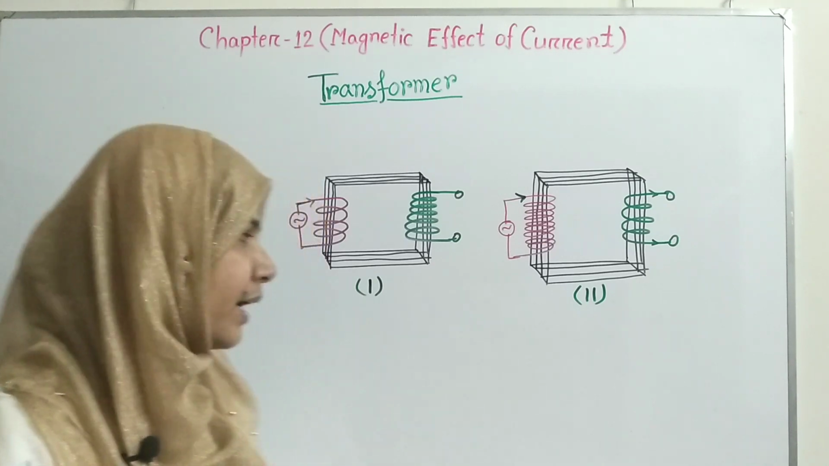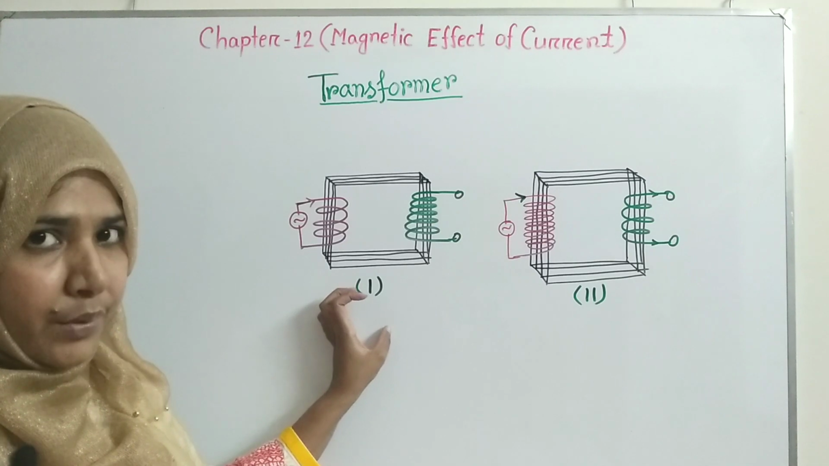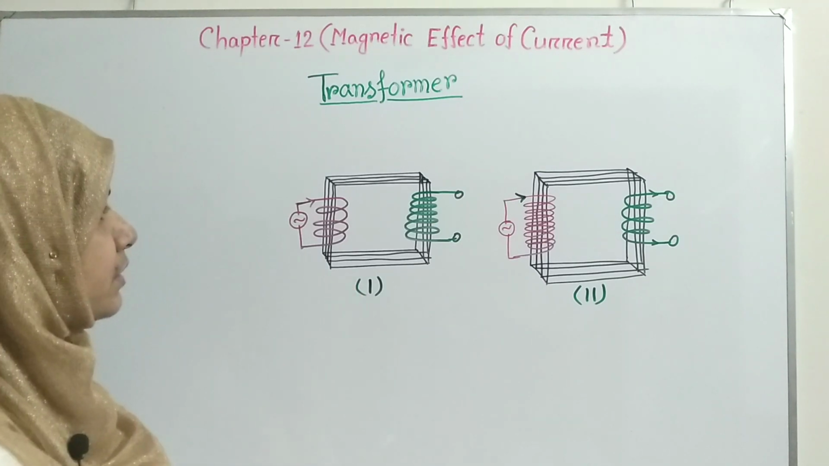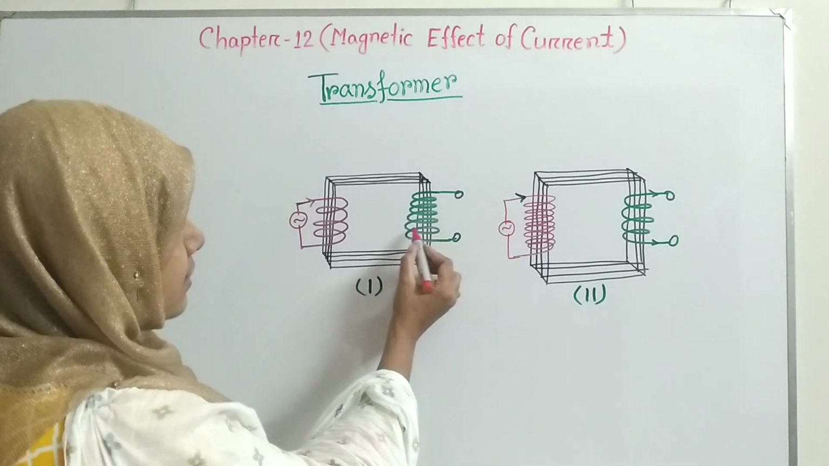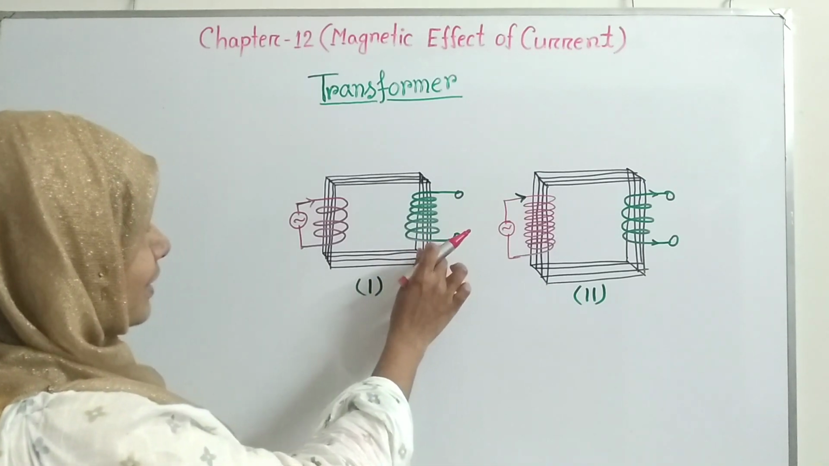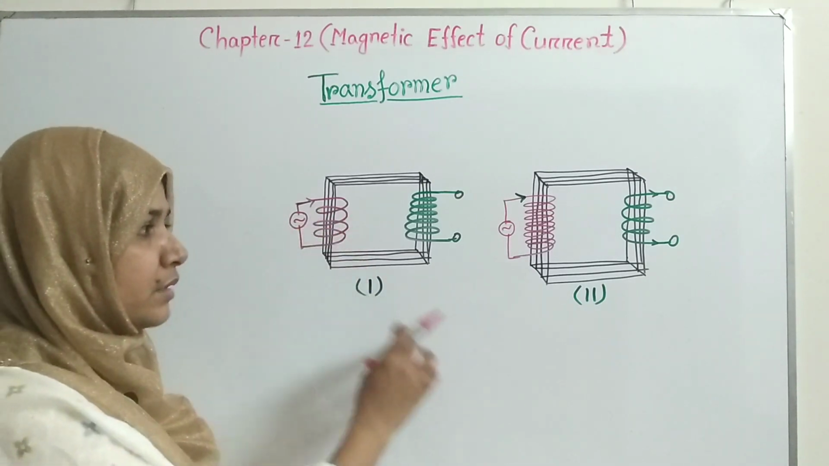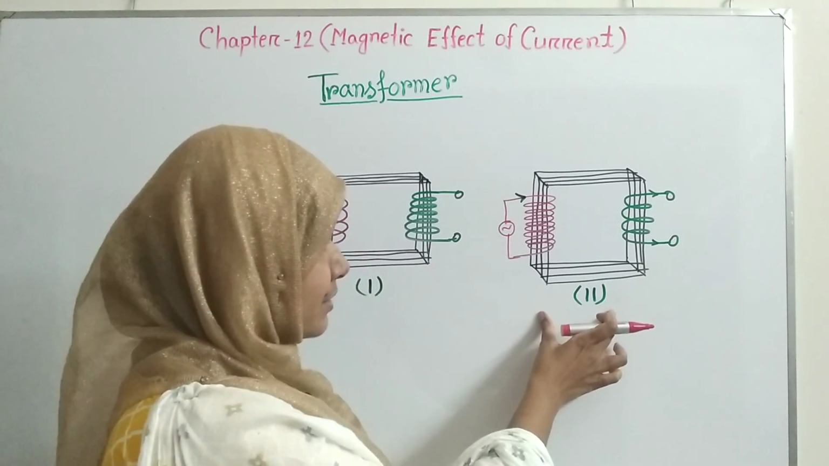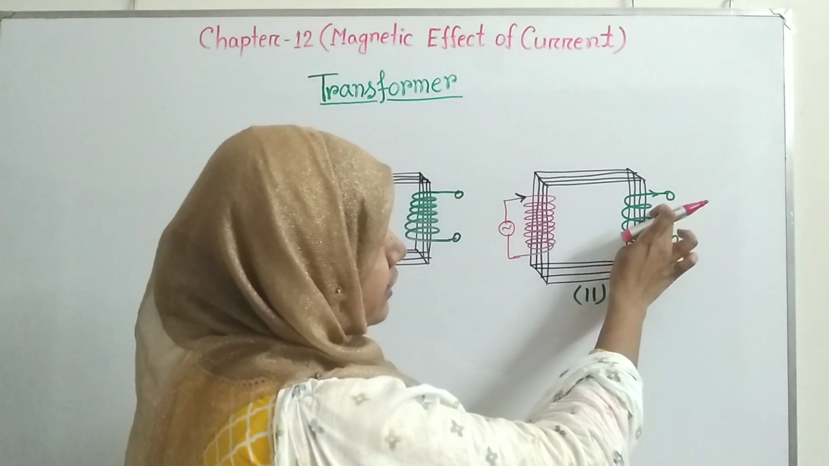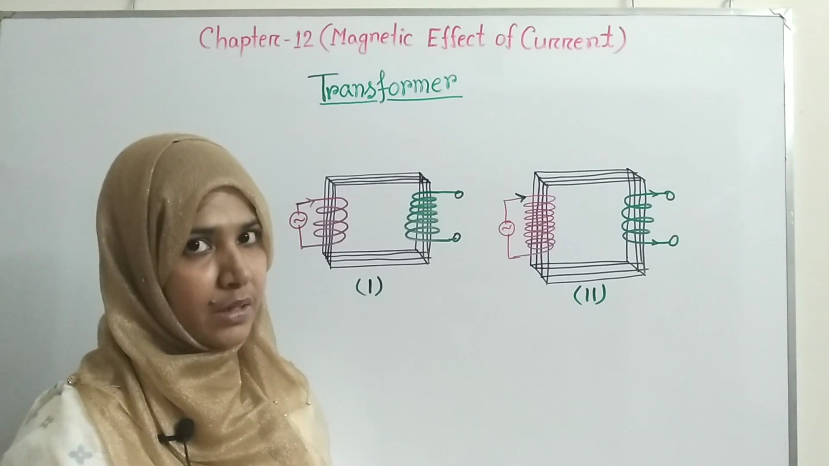You can see I drew two diagrams on the board. In number 1, the number of turns of the secondary coil is larger than the number of turns of the primary coil. And in the second diagram, the number of turns of the secondary coil is less than the number of turns of the primary coil.